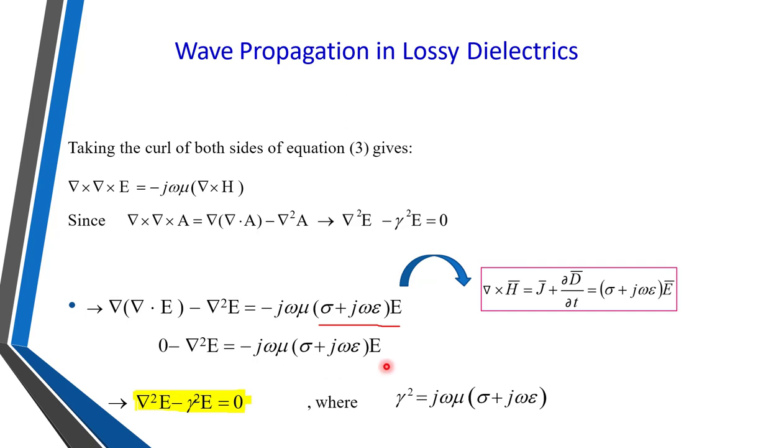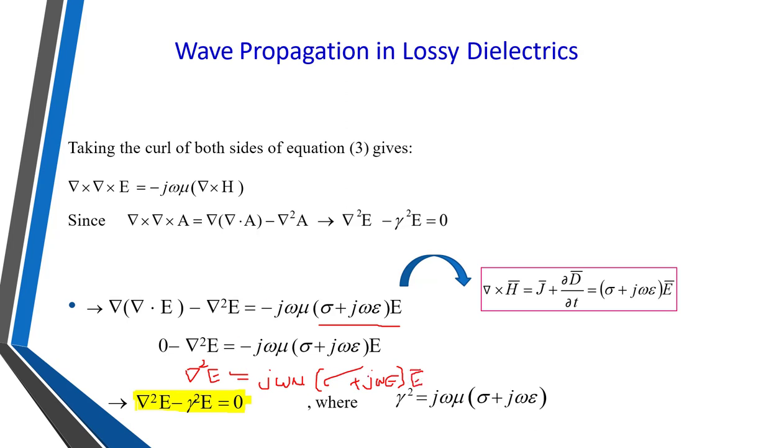Right. If I again want to remove this minus sign, then I can multiply both the sides by minus 1, and that gives del square E is equal to j omega mu in bracket sigma plus j omega epsilon into E bar.